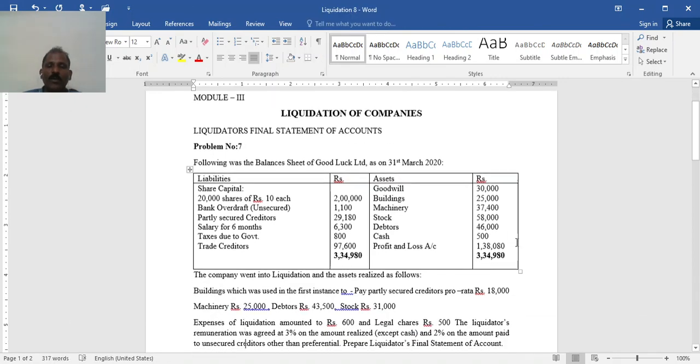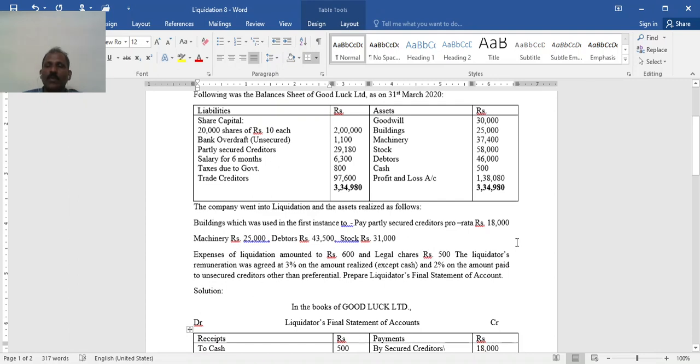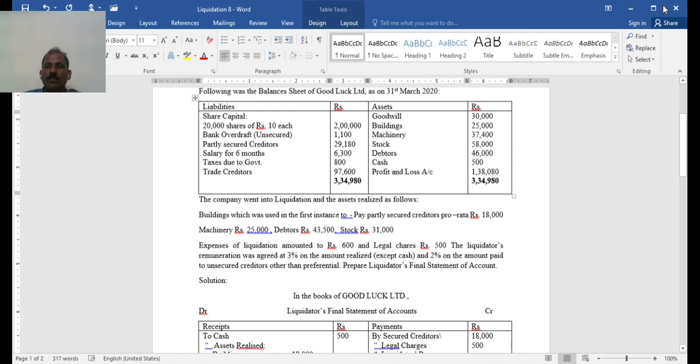The company went into liquidation, and the assets realized as follows. You see here different assets are given.